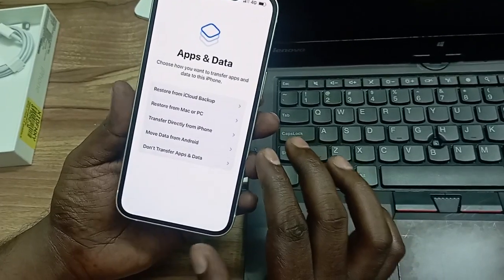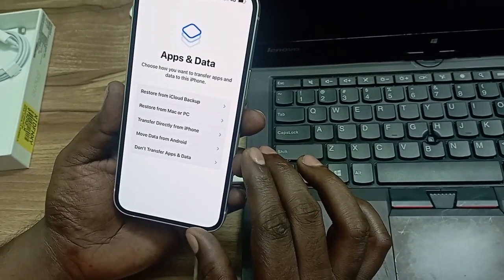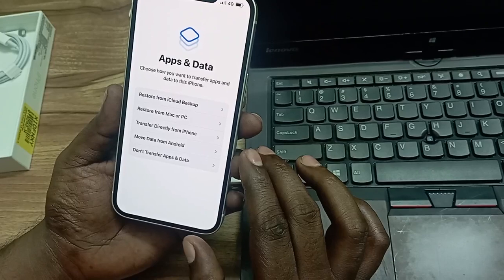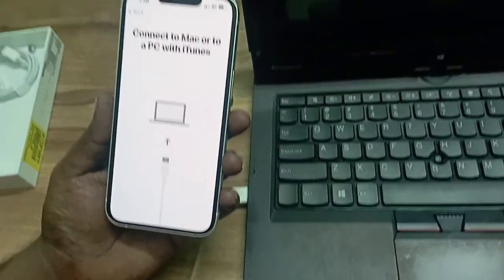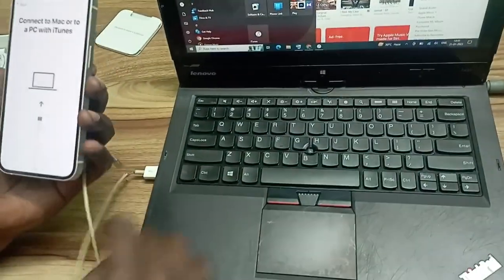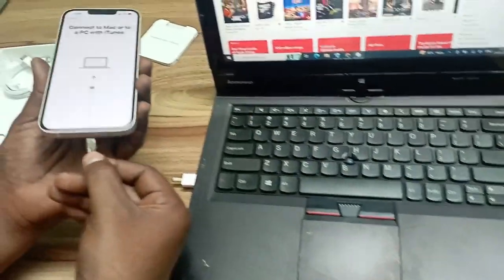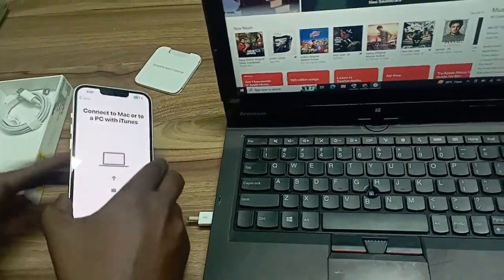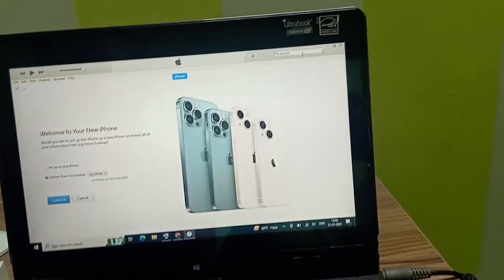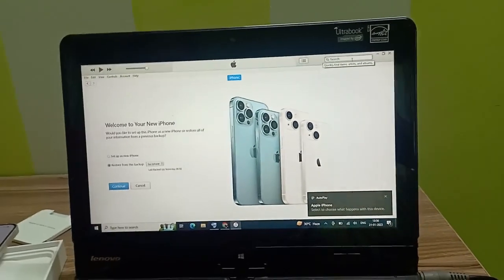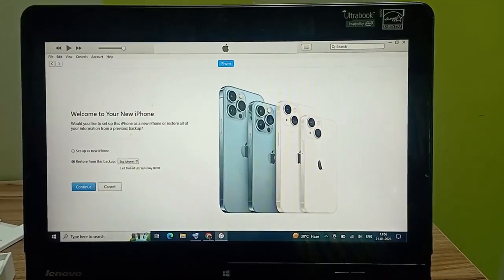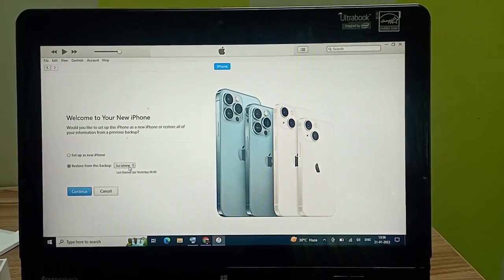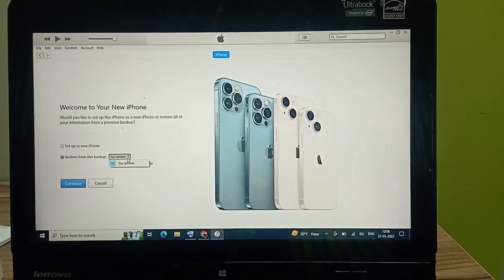Okay, now I'm going to restore from my old backup that I have on my computer. So I'm going to select Restore from Mac or PC and connect this. Connected to computer. Welcome to your new iPhone. Restore from this backup. It automatically popped up this option. I'm going to select this.